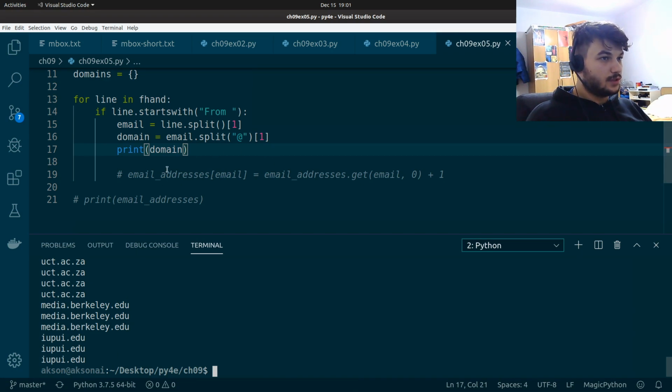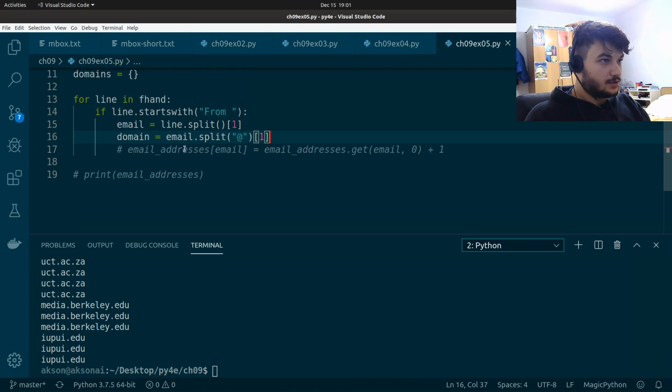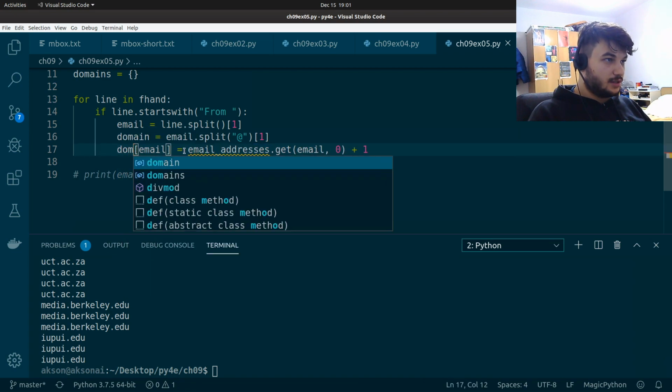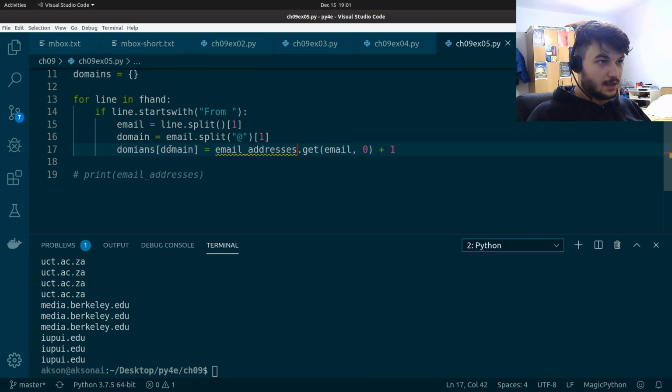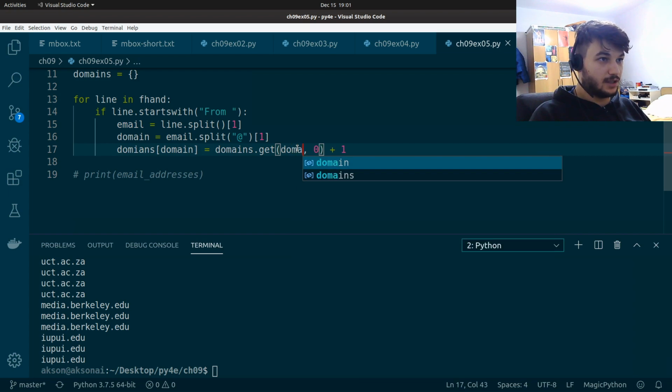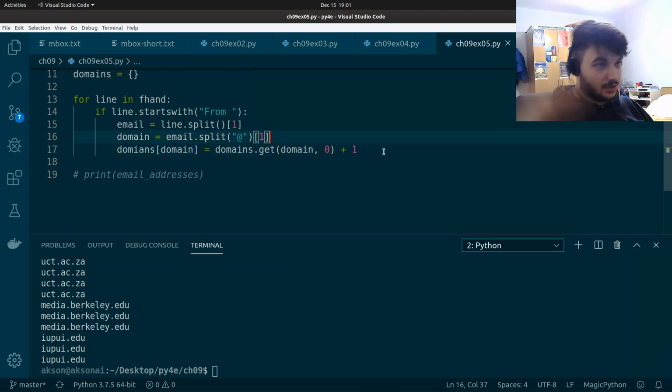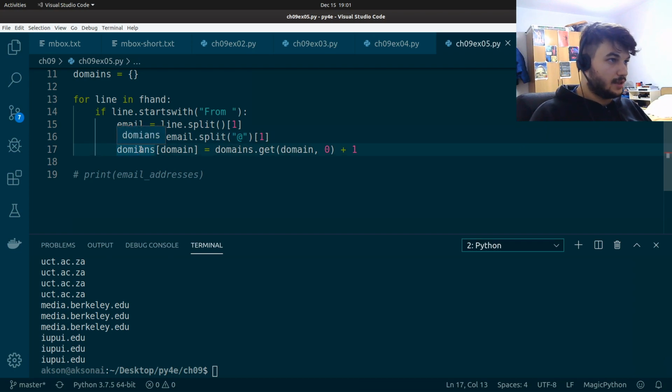So now we need to do the same thing we did in the previous exercises, but only for the domains. So let's uncomment this and modify. So I'm going to use the dictionary domains and the key domain. Okay, and again I'm going to use the get function and try to get this domain, or if it doesn't exist, I'm going to get the default value 0, and I'm going to increment it by 1. Oh, sorry, I got this typo here. Okay, so in the end, we just need to print the domains dictionary. Let's run this.